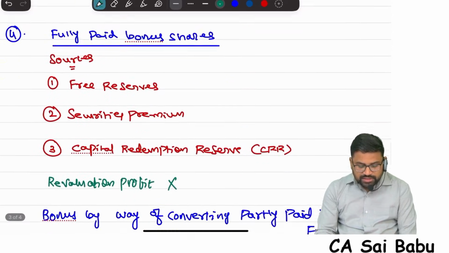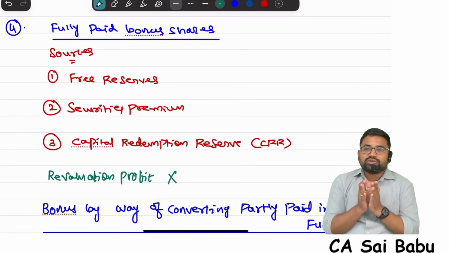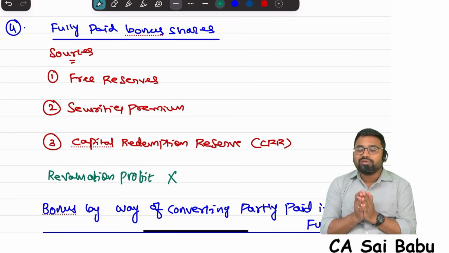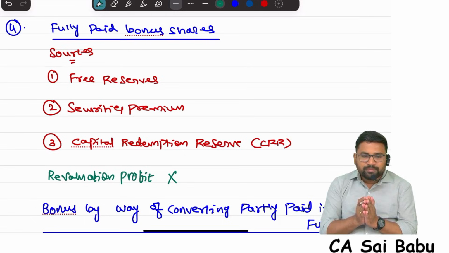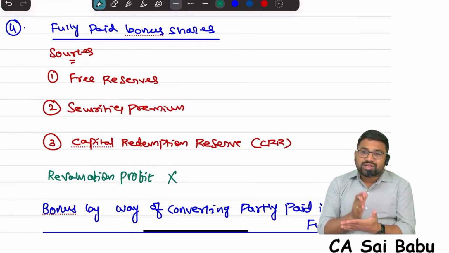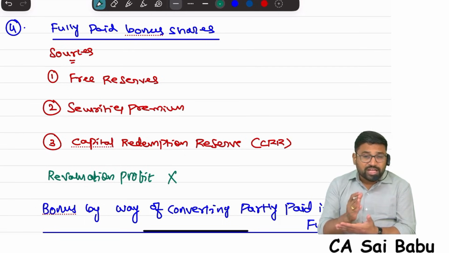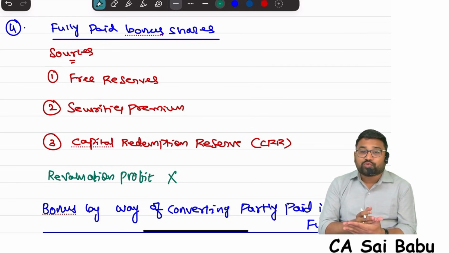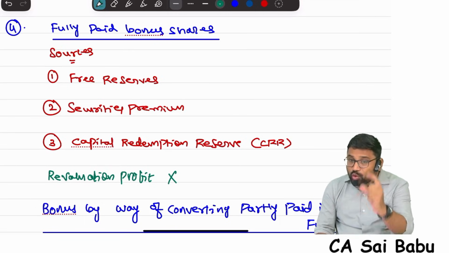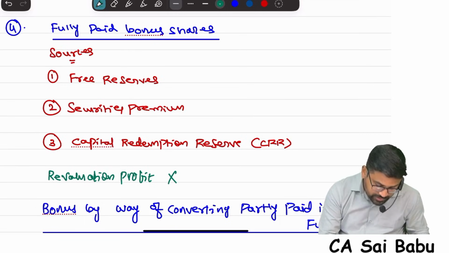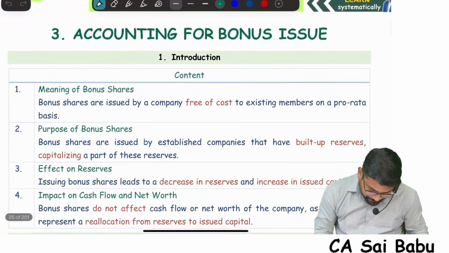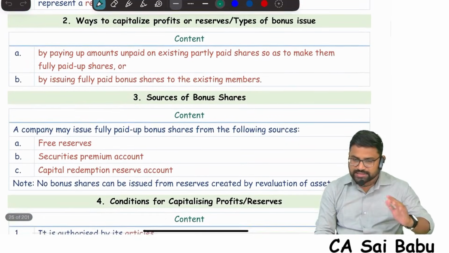But you have to understand, I told you the sources of bonus issue. Suppose a company is issuing fully paid bonus shares, tell me what are the three reserves you can use? Free reserves, securities premium, CRR, these three. Can you utilize any reserve created by revaluation of assets, like revaluation profit? No. And if you are giving bonus by converting partly paid into fully paid, which reserves you can use? Only free reserves. Both places, the same free reserves.